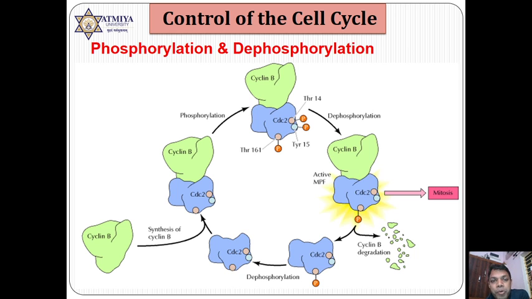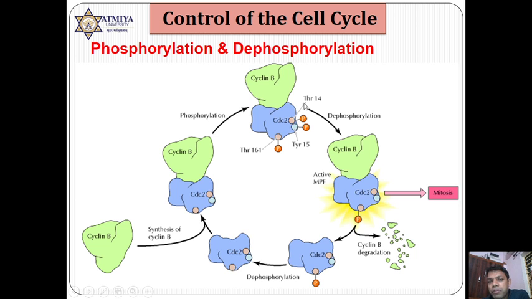Now in the checkpoint, DNA damage will be checked, whether DNA is damaged or not. If DNA is intact, then there is a protein known as CDC25 phosphatase. It becomes activated, and it is responsible for the removal of phosphorus from the 14-15 position.